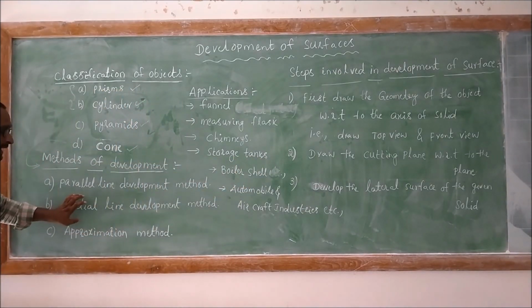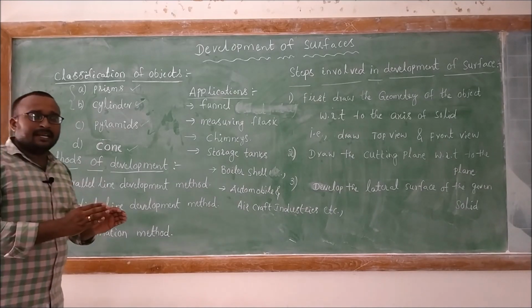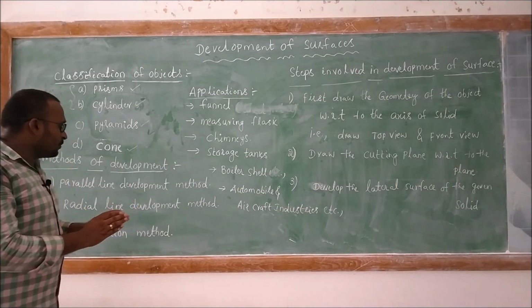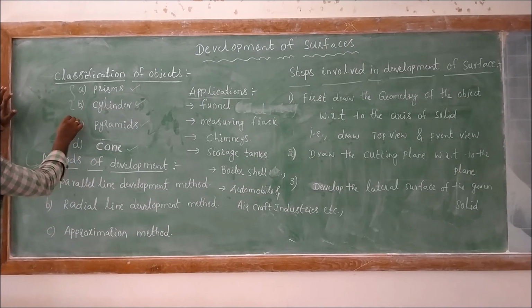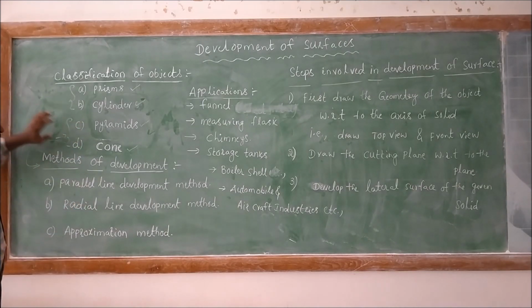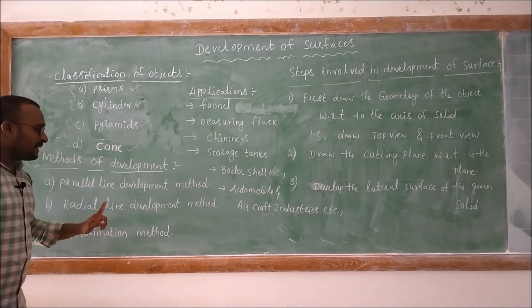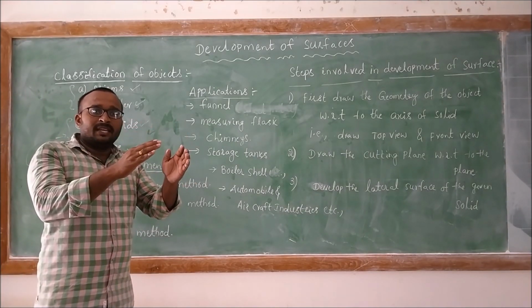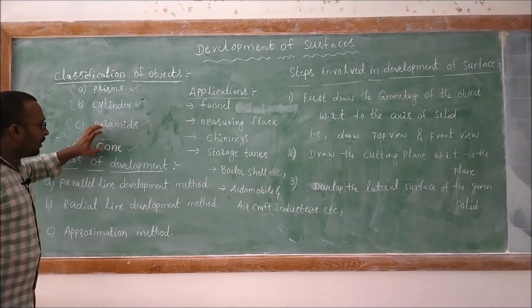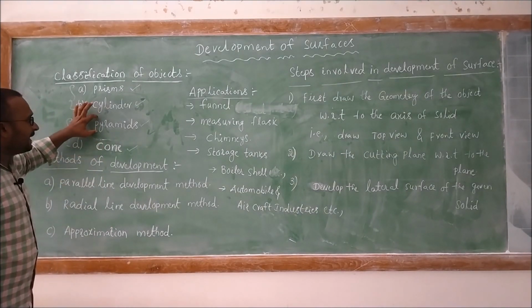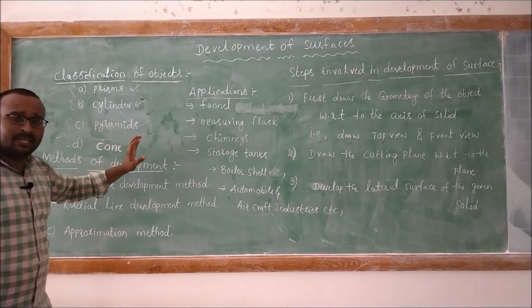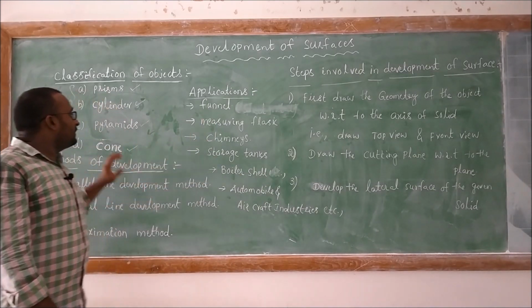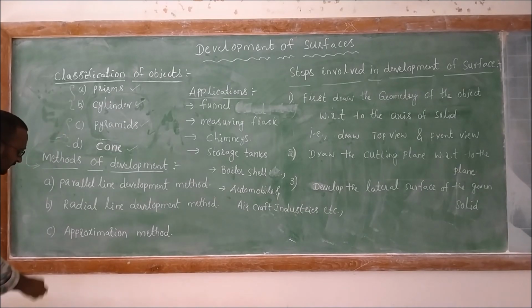Then coming to the radial line development method. In the radial line method, we are going to develop the pyramids and cones. Here we use the slant edge of the pyramids or the generator of the cone to develop the lateral surface of the given solid. And the final one is the approximation method.